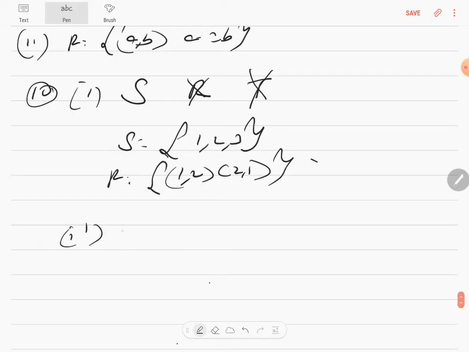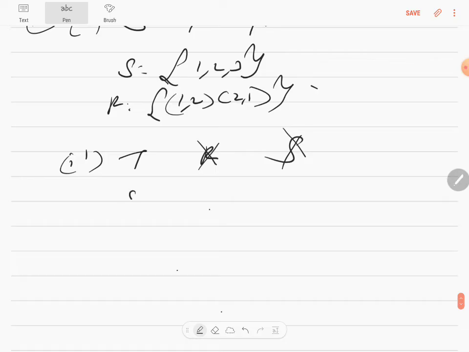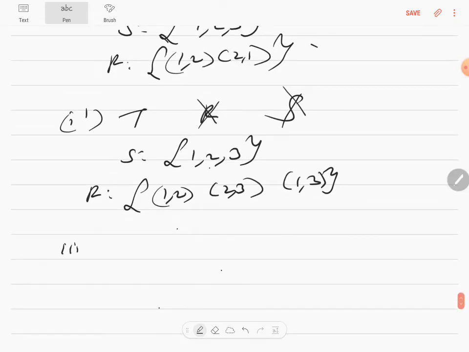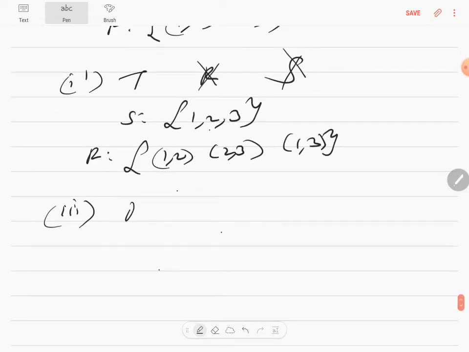Let's go to the second question. It is transitive, but neither reflexive nor symmetric. Again, declare a set 1, 2, 3. Everywhere I'll always declare a set 1, 2, 3. It has to be transitive, so you write 1 comma 2, 2 comma 3 and write 1 comma 3 and close the bracket. So this is definitely neither reflexive nor symmetric. It's only transitive. So let's go to the third question. Here comes the important question, where it's reflexive, symmetric but not transitive.